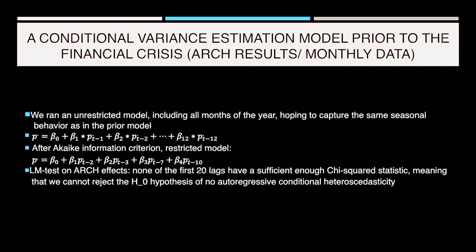To possibly capture the same seasonal behavior as in the prior model, we ran an unrestricted model with p_t-1 to p_t-12 as coefficients. The Akaike criterion led to a restricted model that we chose with lags for the 2nd, 3rd, 7th, and 10th month of the year. Performing an LM test showed that none of the first 20 lags have a significant chi-squared test statistic, meaning that this is not an ARCH process.